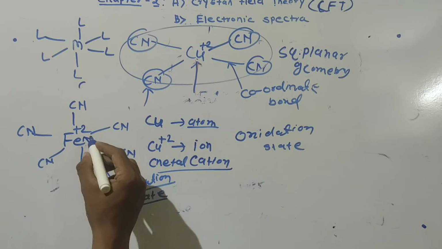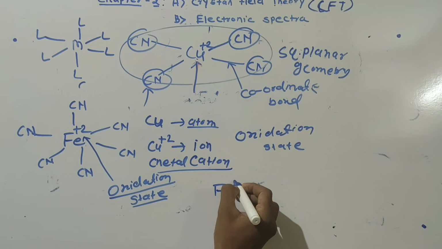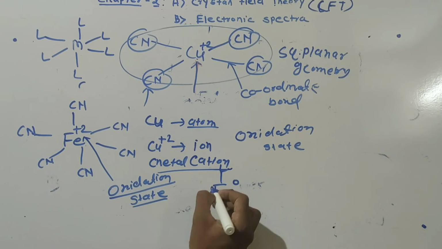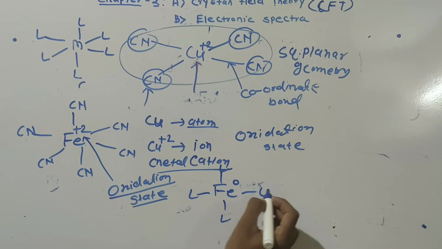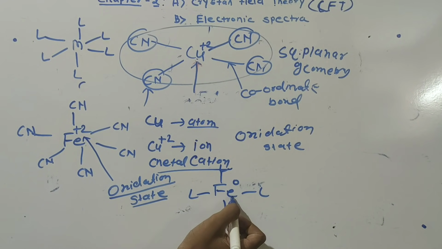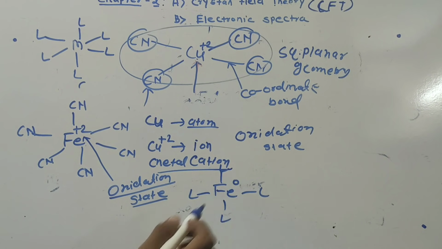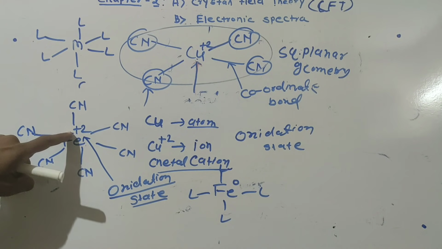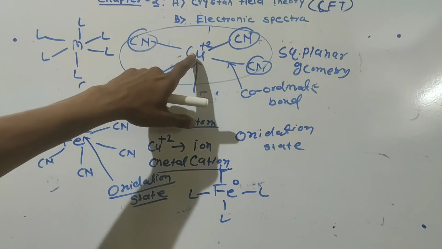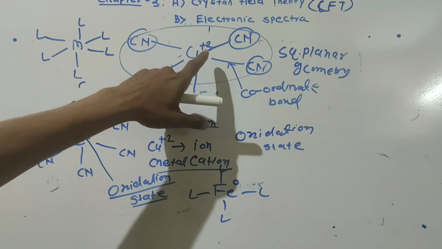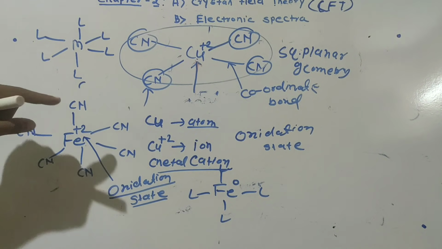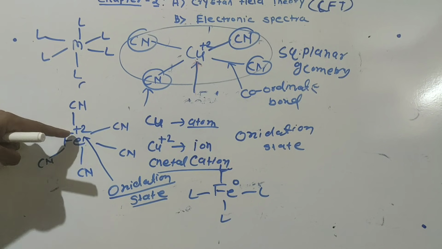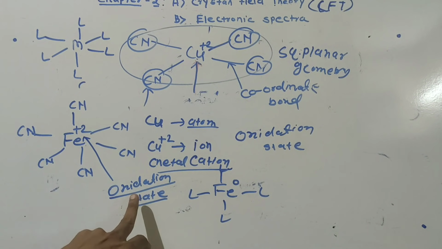Suppose Fe has 0 charge and it is attached with the ligand. Then we will say that the metal atom is present in 0 oxidation state. Here the metal atom is present in its +2 oxidation state. So the apparent charge present on the metal ion in a coordination compound is called its oxidation state.